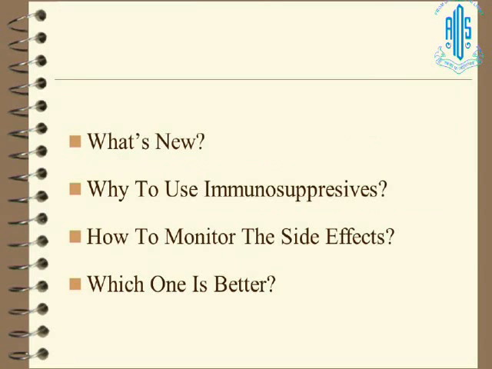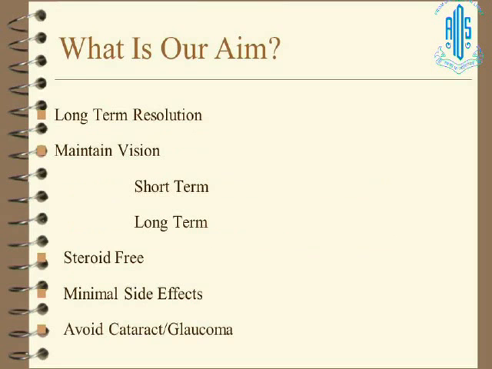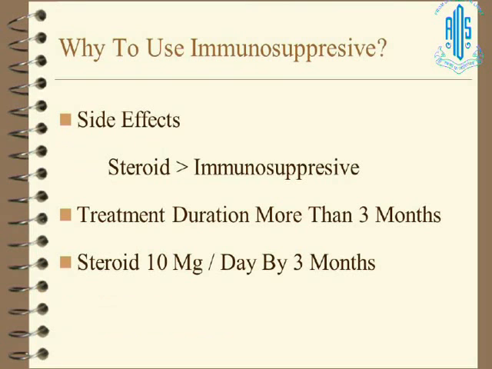So what's new and why to use immunosuppressives, how to monitor side effects, which one is better, this has already been covered. The aim is long-term resolution, maintain vision, and we should have a steroid-free state. And as a rheumatologist, with rheumatoid arthritis patients, we are doing treat to target, and the aim is to have complete remission, or a low disease activity, which is almost like complete remission.